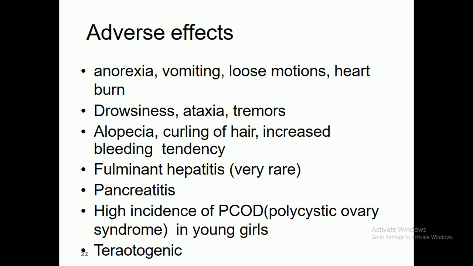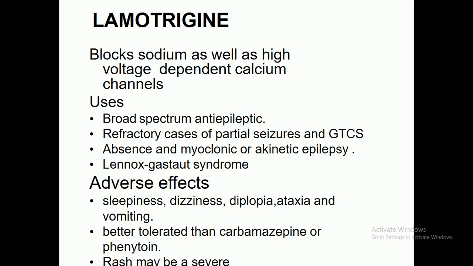Pancreatitis, inflammation in the pancreas, may occur. A high incidence of PCOD, polycystic ovary syndrome, may occur, especially in young girls, and teratogenic effects are also reported in the literature in case of overdosing of valproic acid.